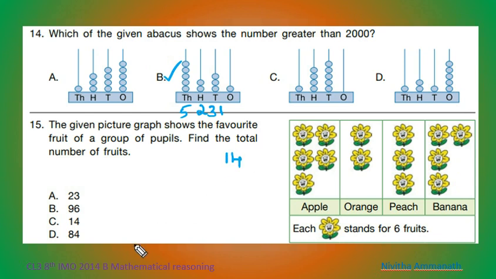14 flowers are there. Each flower stands for how many fruits? 6 fruits. So how many total fruits? 14 into 6. That is 4 6s are 24. 2, 1 6 is 6 plus 2, 8. So 84. D is the correct option. Next question.